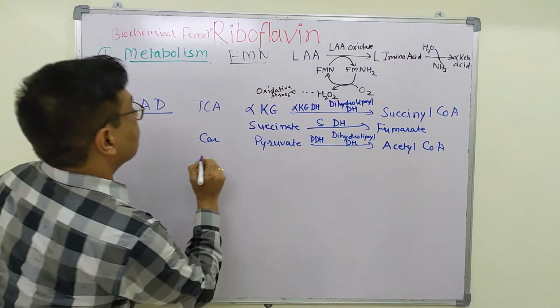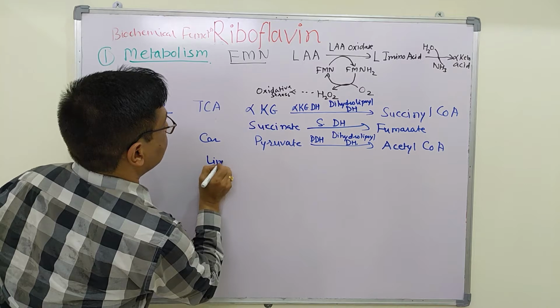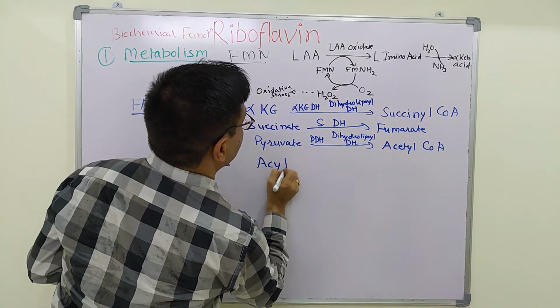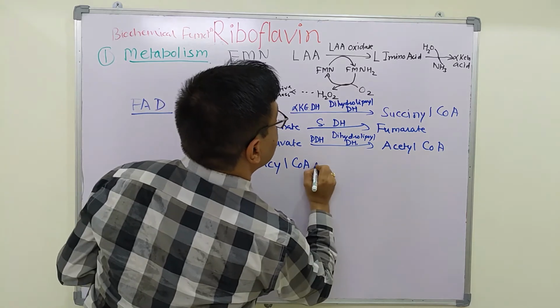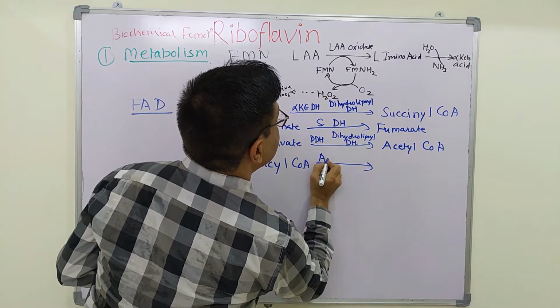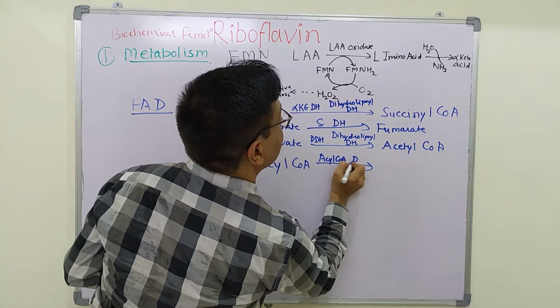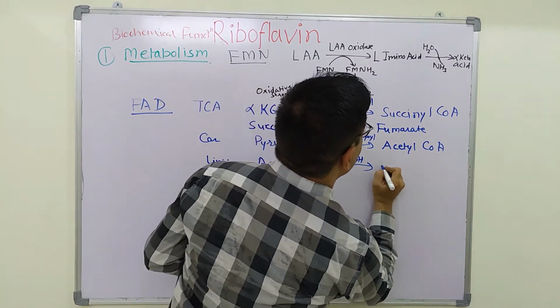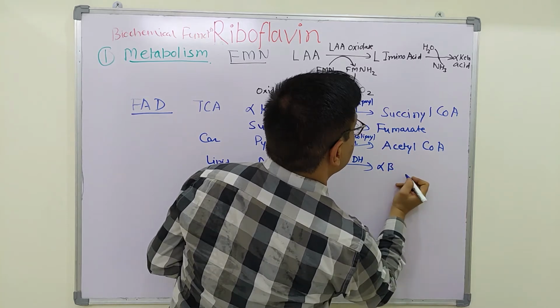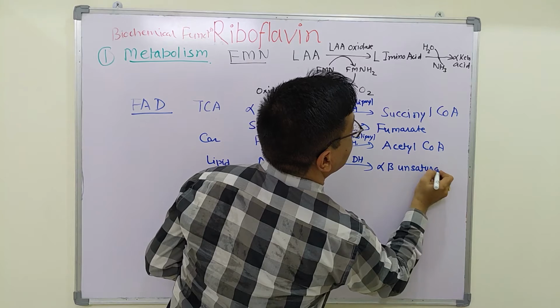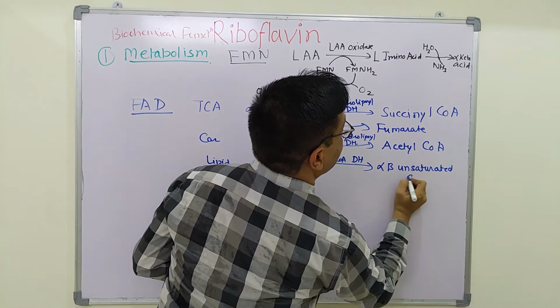In case of lipid metabolism, acyl CoA, in presence of acyl CoA dehydrogenase, is converted into alpha beta unsaturated acyl CoA.